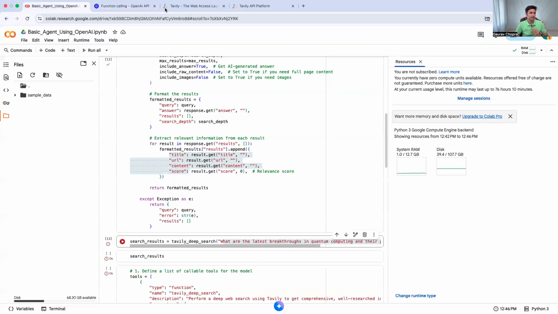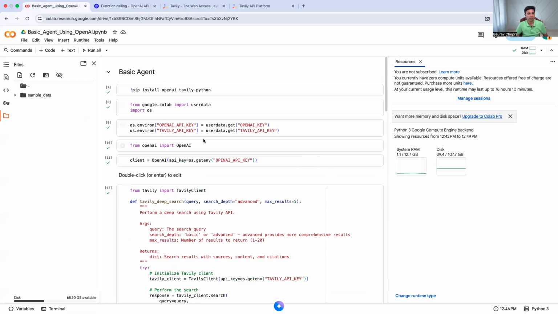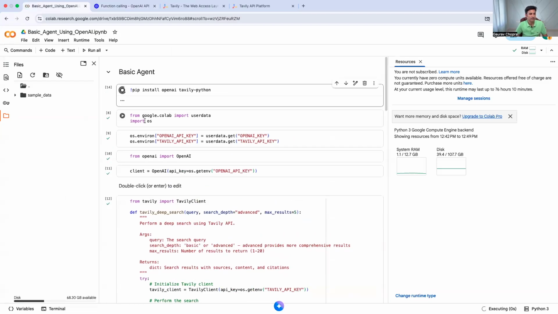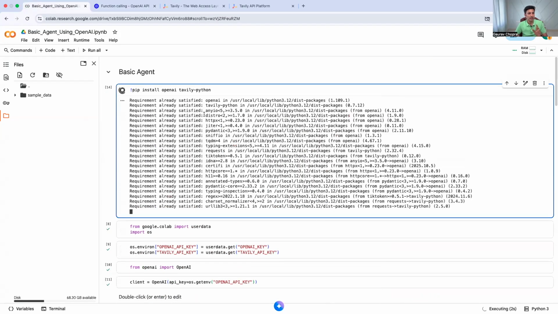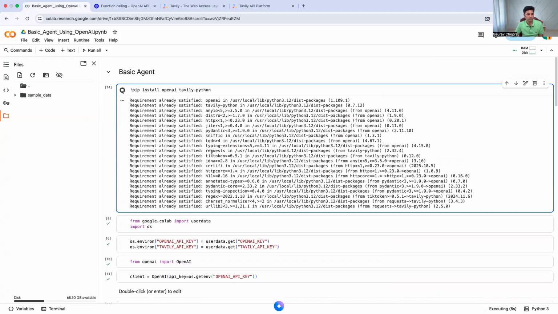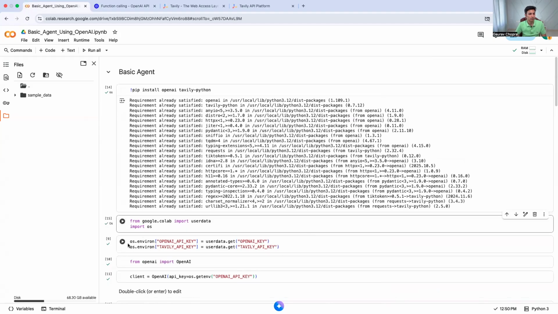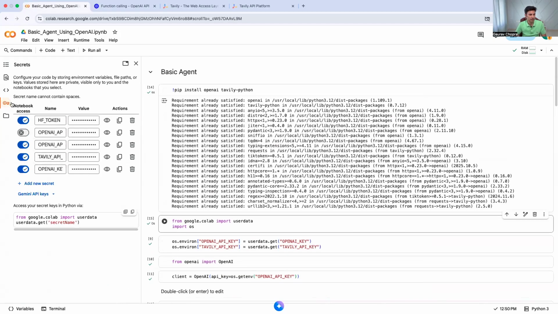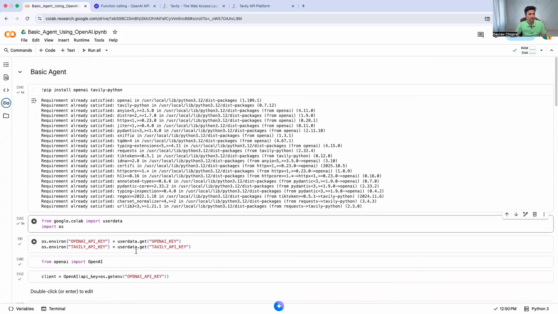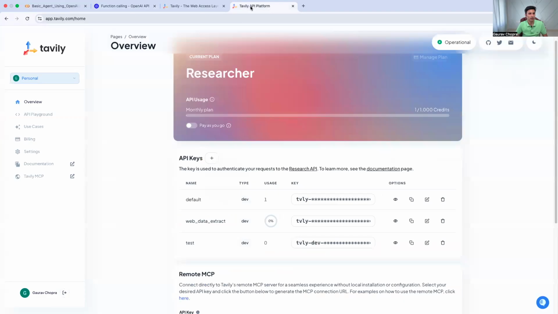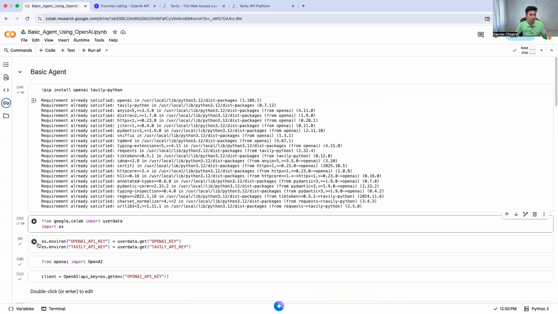Now let's get started on the notebook. Let me connect. I think I already connected it. First, I need to install two libraries, OpenAI and Tavily Python. Both of them come with their own keys, which I have already saved in my secrets. For OpenAI, you can get the key from the OpenAI API website, and for Tavily, you go to the Tavily website, log in, and you can configure these keys. There are two modes available, a simple search or advanced, which I'm going to talk about.